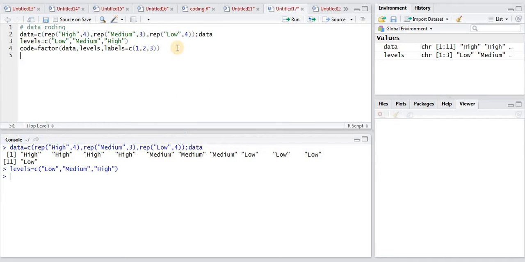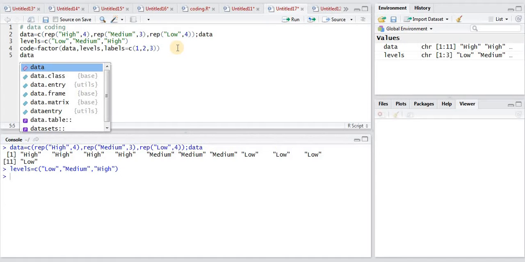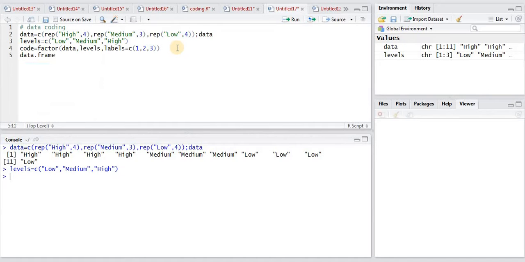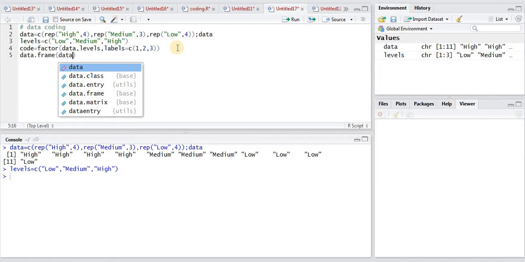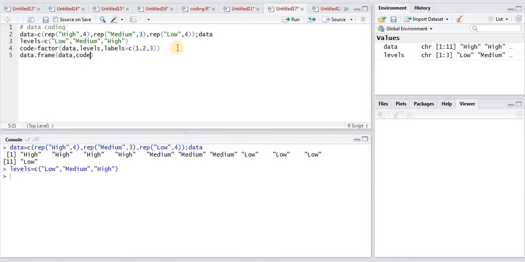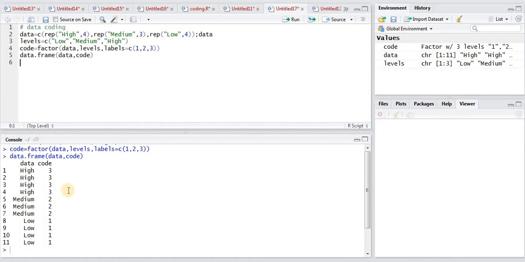Let's run this. This output can be seen using data.frame within bracket data comma code. There are the 2 columns wherein all medium, high and low will be coded as 2, 3 and 1. See, high is coded as 3, medium is coded as 2 and low is coded as 1. So anything can be coded like this. There can be multiple, like high, low, medium, these are the 3. You can even have a 7-point Likert scale converted into 1 to 7 codes.